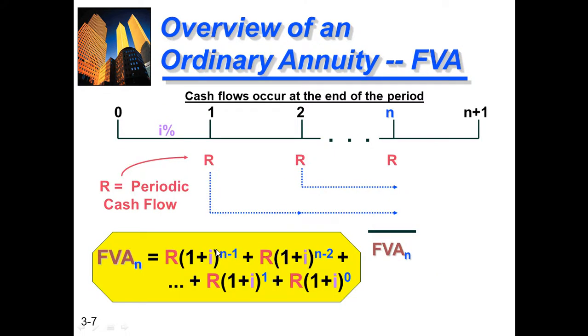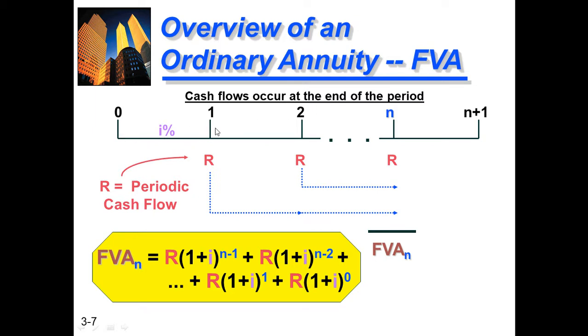Next, an overview of our ordinary annuity. If you remember in the previous class, in lecture 4, we discussed only future value, but here is future value annuity. When A is added to the FV, it shows the annuity. If A is subtracted from the FV, it shows simple future value, not annuity. But here A is added with FV, so it shows future value annuity.